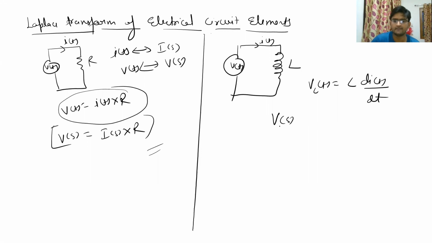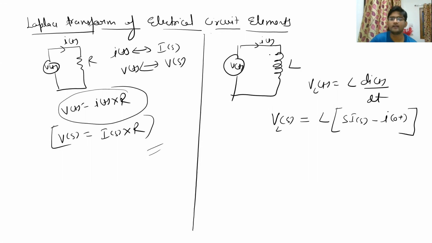You will get VL(s) equal to L, and using the differentiation formula that we discussed earlier, s I(s) minus i(0+), where i(0+) is the initial value of current in the inductor. VL is the voltage across the inductor. So you can write VL(s) is equal to L s I(s) minus L i(0+).